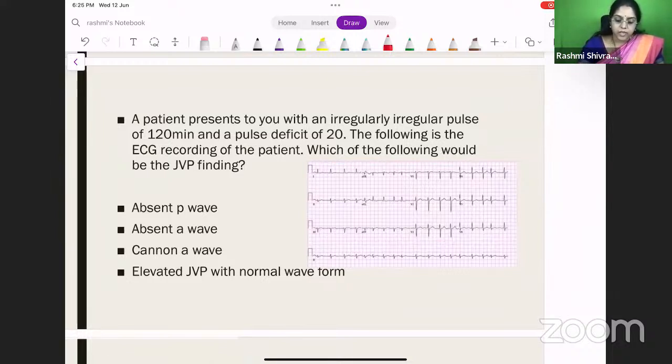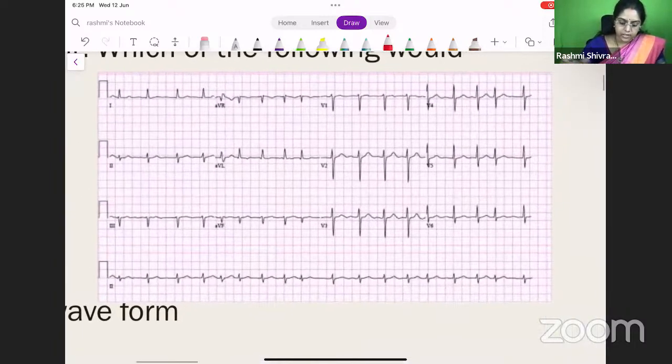A patient presents to you with an irregular pulse of 120 per minute with a pulse deficit of 20. The following is the ECG recording of the patient. What would be the JVP finding? Right? What would be the JVP finding? Okay, so let's have a look at this ECG. Yes. So what do you find in the ECG?